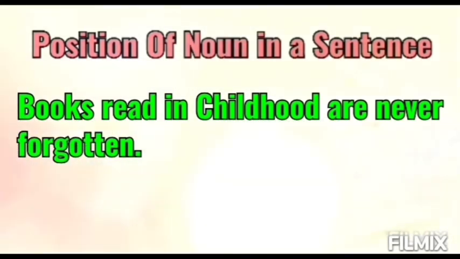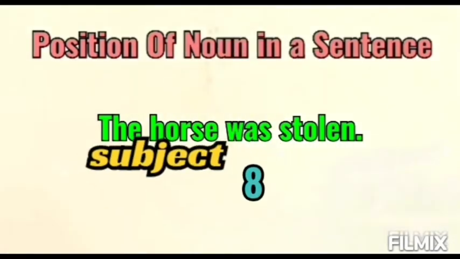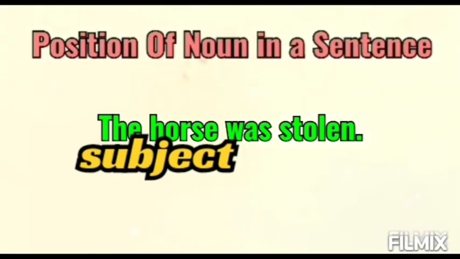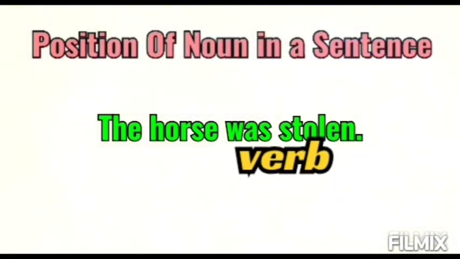Sometimes we can say in childhood, so in is a preposition and childhood is the noun. So childhood can be said to be the object of this in, but it is not necessary here. The horse was stolen. We are talking about only the horse, right? So the horse is the subject of this was stolen, right?